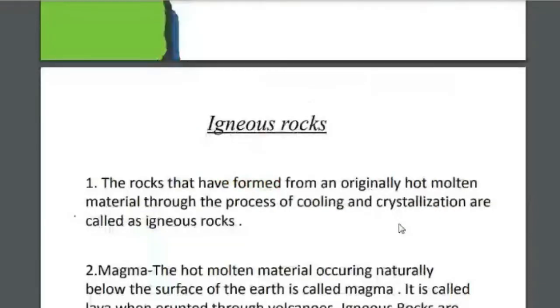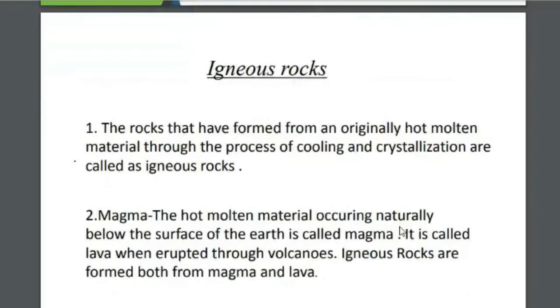Next, other properties of igneous rocks. The rocks that have formed from originally hot molten material through the process of cooling and recrystallization are called igneous rocks. Magma is the molten material of a rock itself. When the rock is exposed to high temperature, with minerals present at a high temperature of 4000 to 6000 degrees Celsius, it cannot remain in a solid state. It will melt into magma.